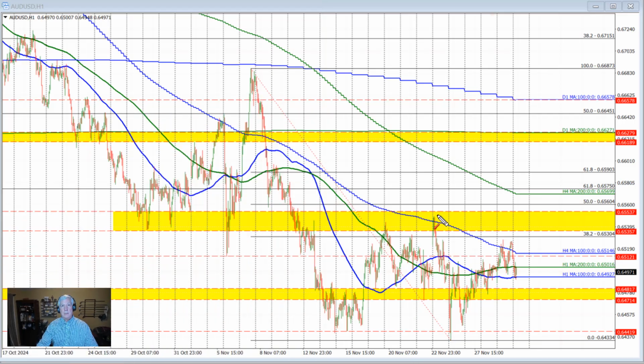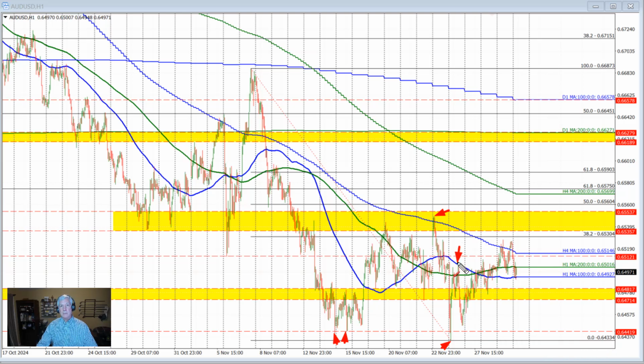In trading last week, the high was reached on Monday. The low was reached on Tuesday. The low price that we saw on Tuesday took out the low prices for the month of November from earlier this month, reaching a new low for the month at 0.64334. The price then rotated back to the upside.